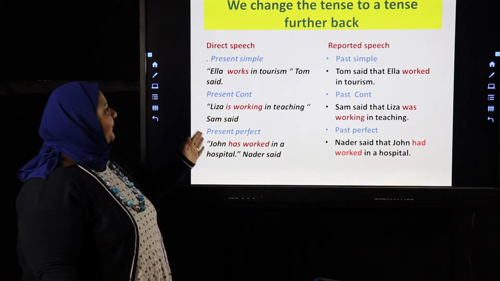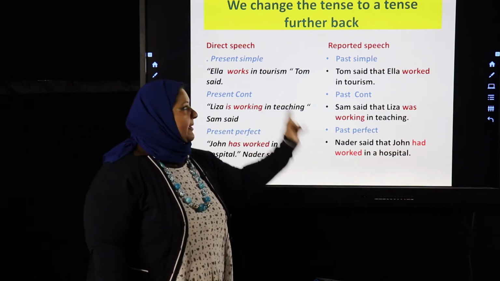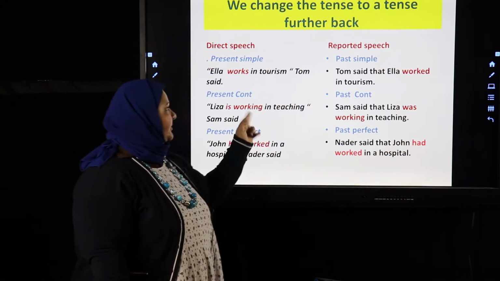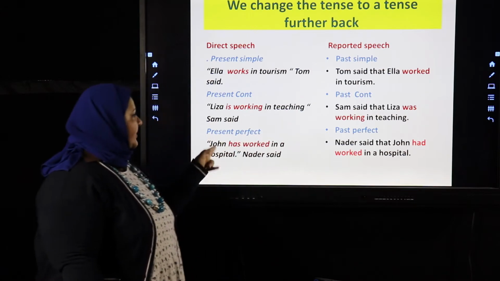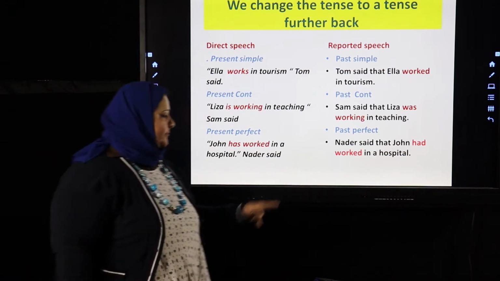As we can see here, we change from the present to the past form. Present simple, past simple. Present continuous, past continuous. Present perfect to the past perfect, you're going to use had plus the past participle verbs.